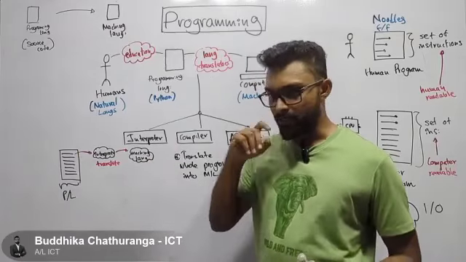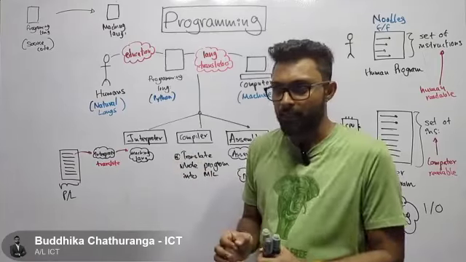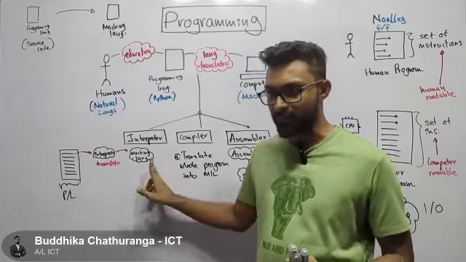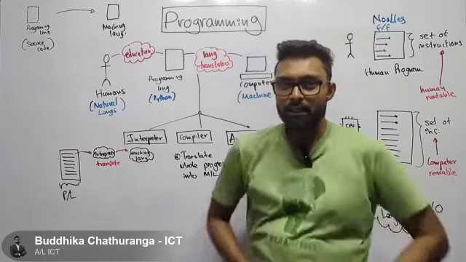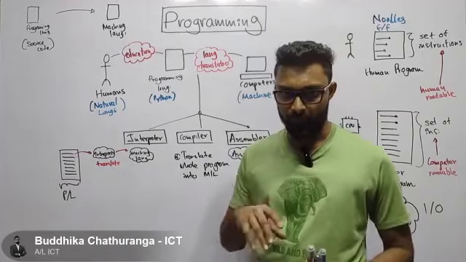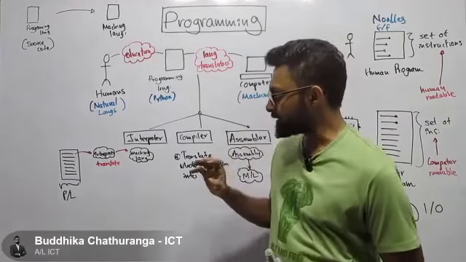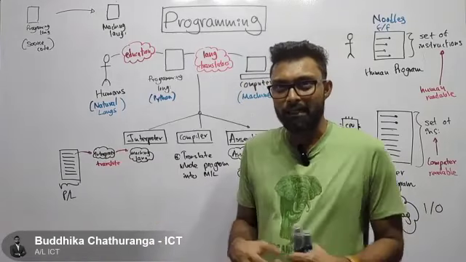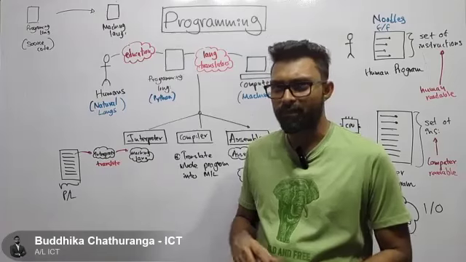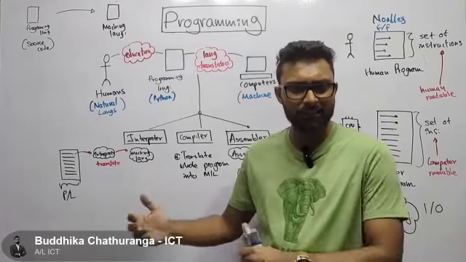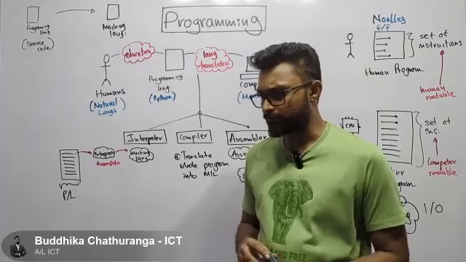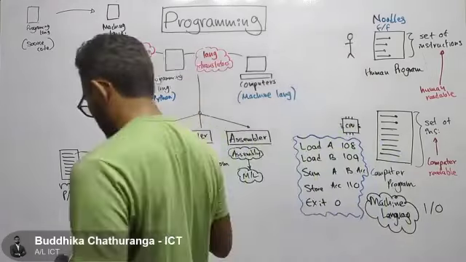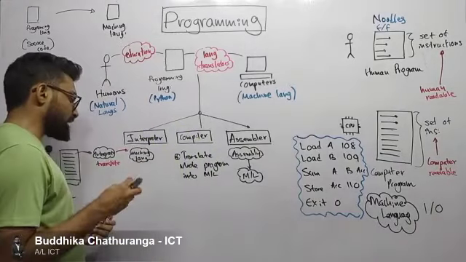Actually, when an interpreter like Python's is working, this is not machine language. That's the first thing we have to understand. This is some intermediate language, but in the A level syllabus we can't explain everything. That's the problem here, because you don't have a very clear understanding about programming languages. We get only a couple of like 60-70 periods to teach all the Python stuff. Because of that we can't teach everything, but we have to understand up to some level.